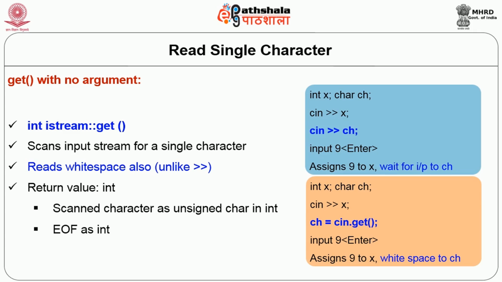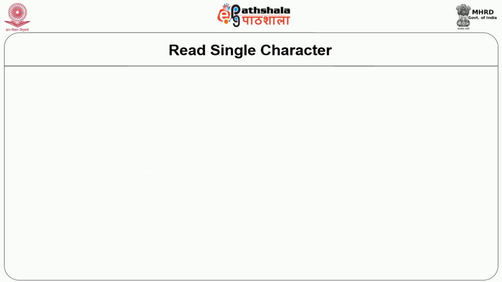Whereas if instead of cin >> ch we have used ch = cin.get(), and again the input is 9 and enter key, then 9 will be assigned to x, but the enter key, which is the white space character, will be assigned into ch.